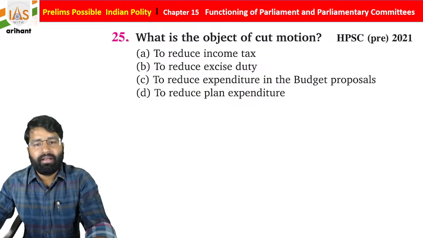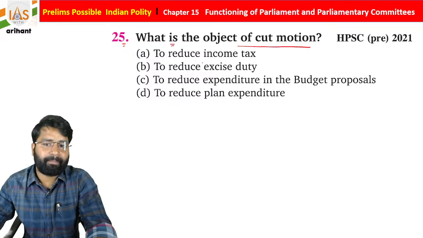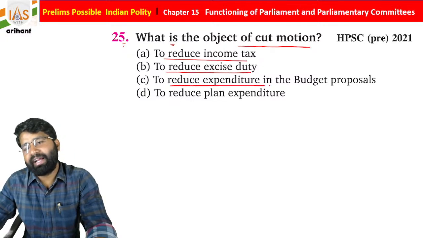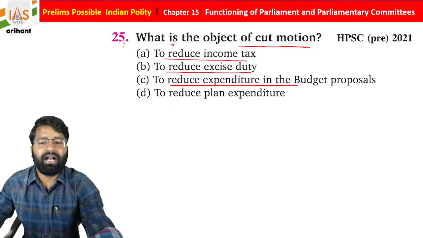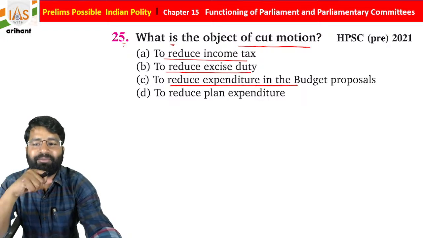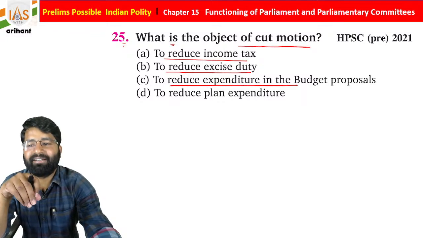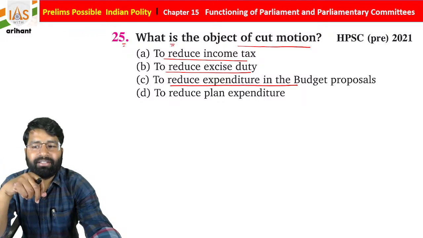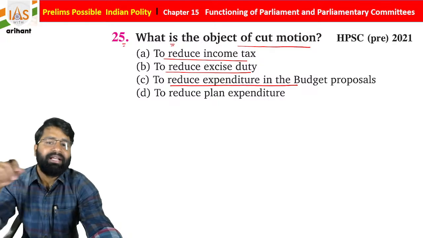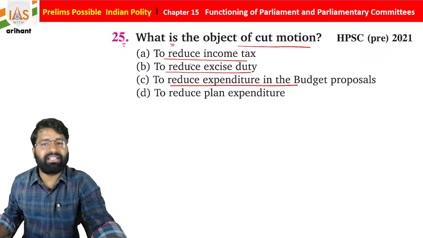Okay, everyone. Now question number 25 we have: what is the objective of cut motion? To reduce the income tax, to reduce the excise duty, to reduce the expenditure on the budget proposal, and to reduce the planned expenditure, students. Okay, so this is also a type of motion, students, and basically this power lies in the hands of the Lok Sabha members, and there they oppose a demand in the financial bill discussed by the government, students. So these are basically 3 types of cut motion: policy, economy, and token cut motion.